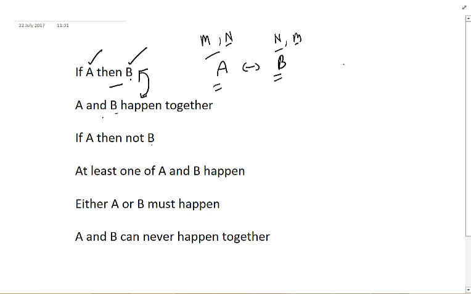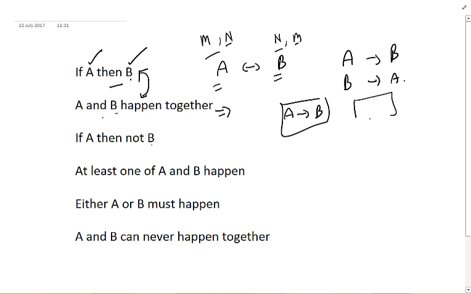The first one means if there is A, there will be B, but not the opposite. When there is B, A may or may not be there. He may be there or he may not be there. While the second one means that if A is there, B will be there, and if B is there, A will be there. So that's the difference between a sentence like this versus this, and many times questions are created to trap you in this gap.